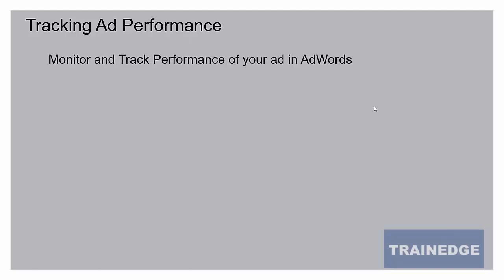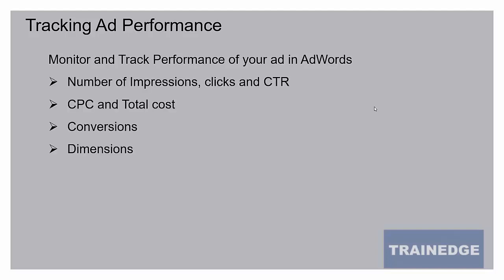Once you set up your ads and they start running, then you can see its performance in AdWords. You can see the number of impressions, which means how many times the ad was displayed, how many clicks it has received, and the click-through rate, which is the number of clicks divided by the number of impressions. You can see CPC or cost per click, how much you are spending per click. You can also see the total spent. So total money you have spent on the ad, which is the number of clicks multiplied by cost per click.